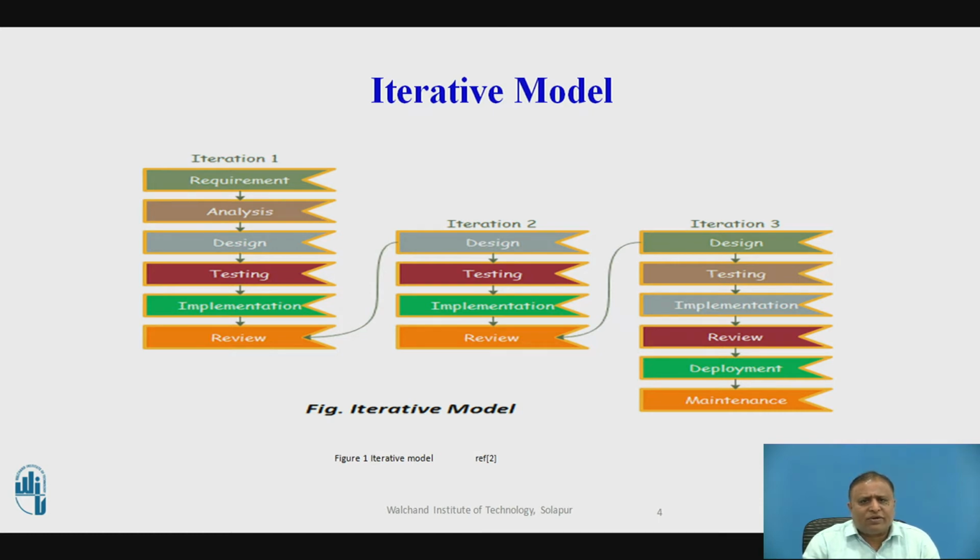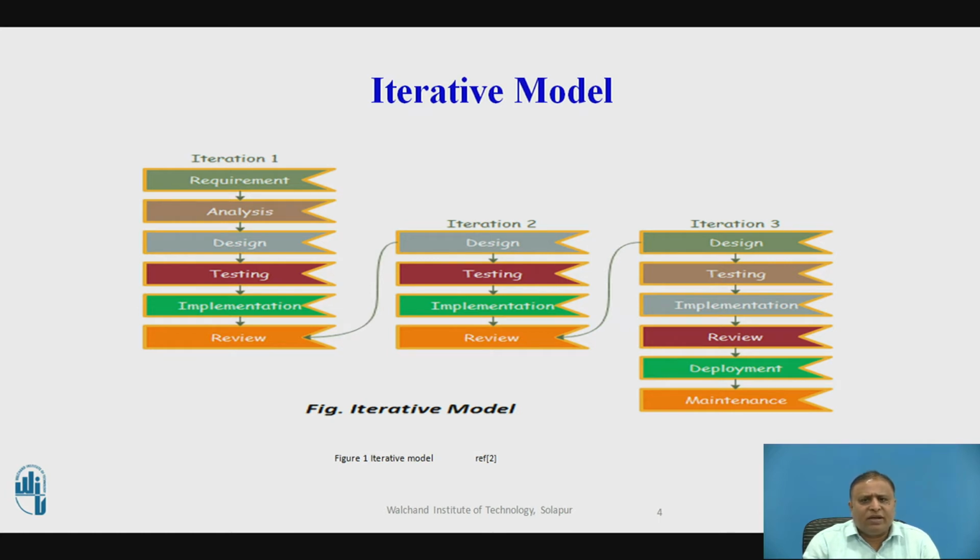If the customer is not satisfied, again the same work is done: the design can be modified, then coding, testing, and implementation are applied for the modified version, and again a review is taken. So again for the next review, that is iteration 3, the customer reviews that module and suggests some changes.